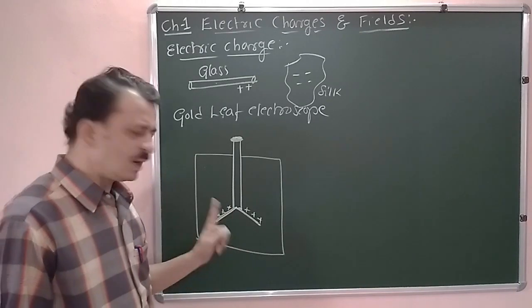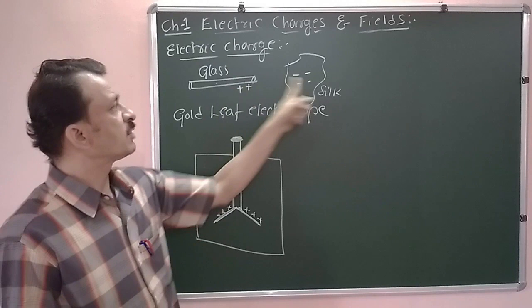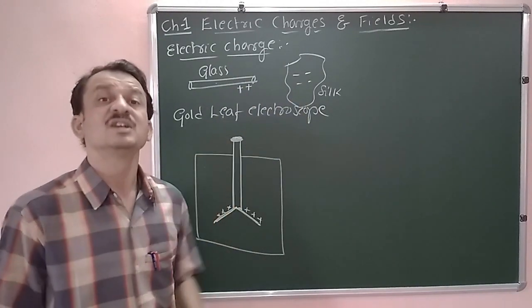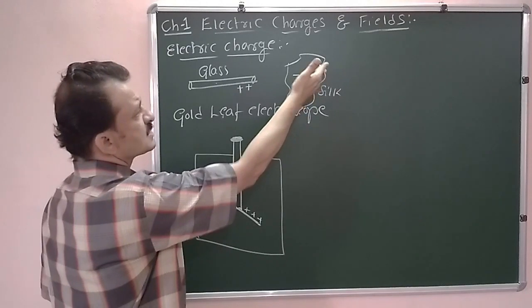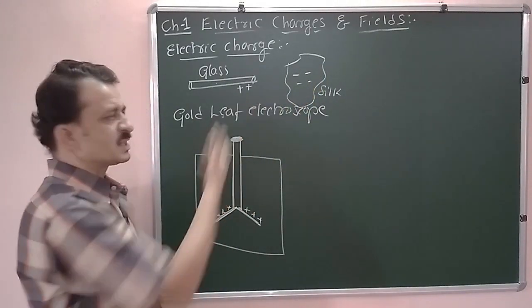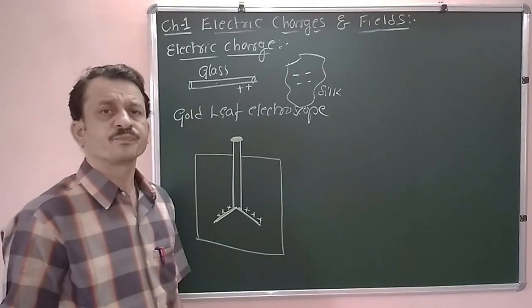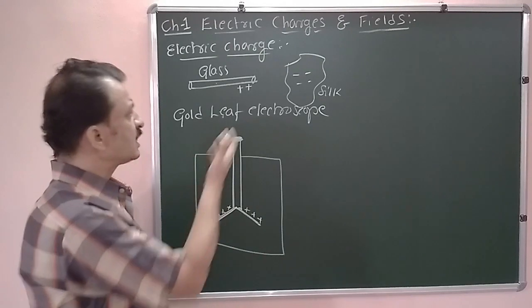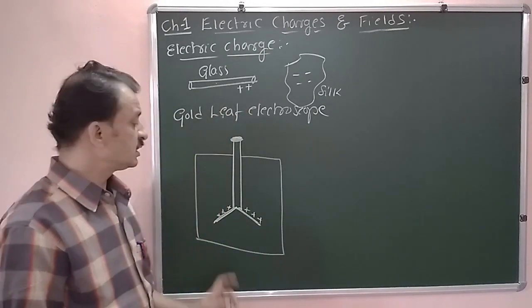Now, this simple arrangement shows that a glass rod, after rubbing with silk, gets charged. Similarly, you can place the silk near this gold leaf electroscope to indicate whether it is charged or not. Now, this is an instrument used to detect whether the material is charged or not.